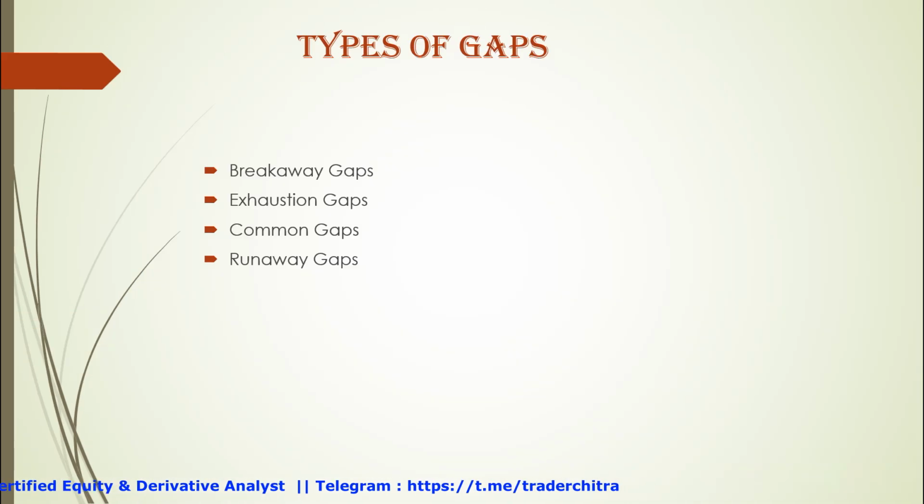So till now we have seen what gap up and gap down are. Now we can see the different types of gaps. There are four types of gaps: breakaway gaps, exhaustion gaps, common gaps and runaway gaps.